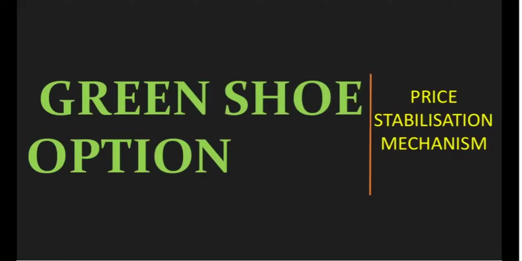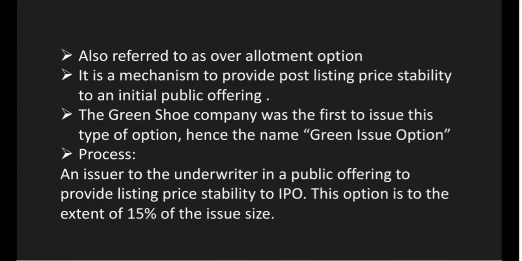So today we are going to discuss the green shoe option. You must have heard about this. The green shoe option is very useful for price stabilization, and it is also known as the over allotment option. Alright, so the green shoe option, as I told you earlier, is a mechanism to provide post-listing price stability to an IPO.